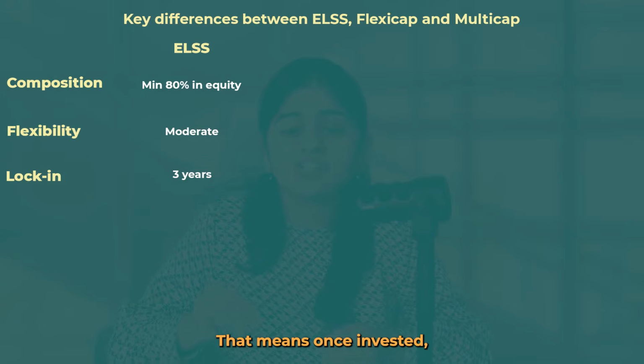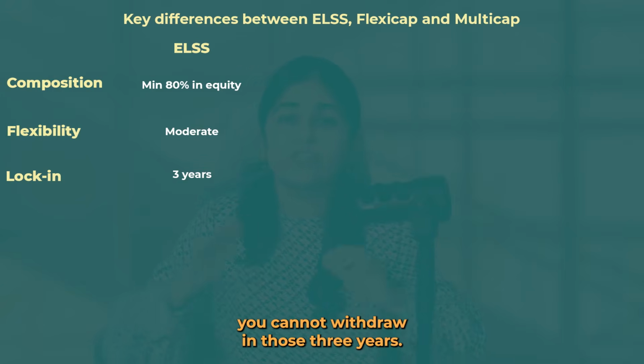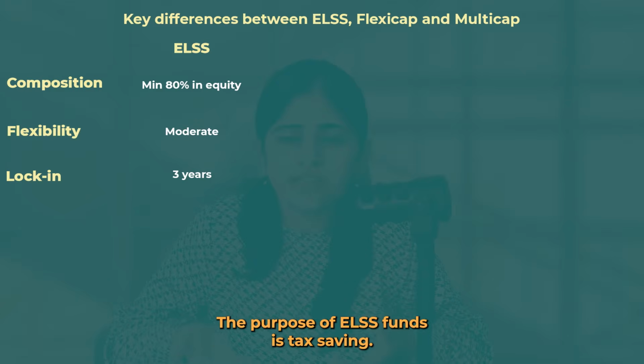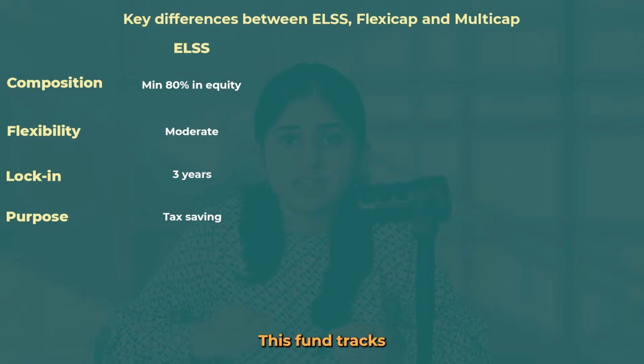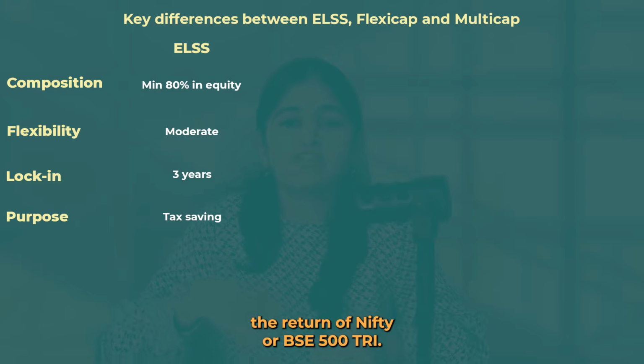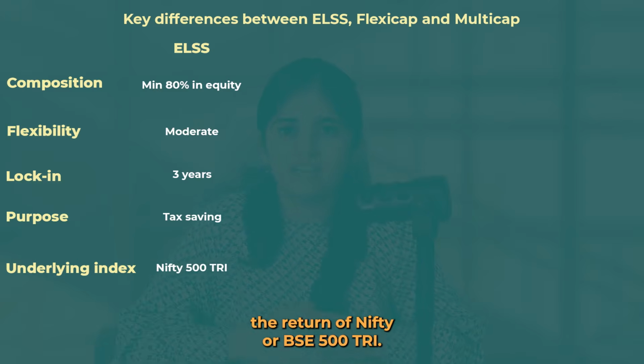That means once invested, you cannot withdraw within those 3 years. The purpose of ELSS funds is tax saving, but at higher returns than PPF and 5-year FDs. This fund tracks and tries to beat the return of Nifty or BSE 500 TRI.